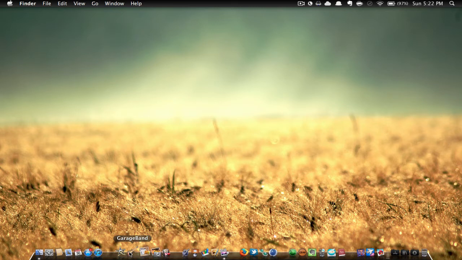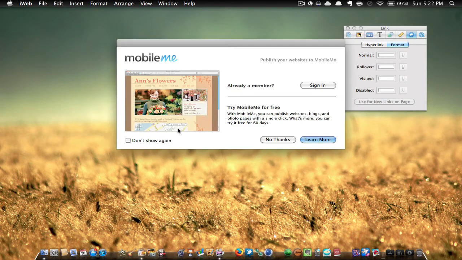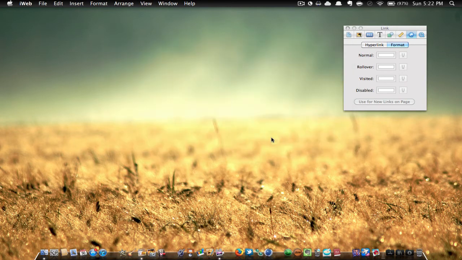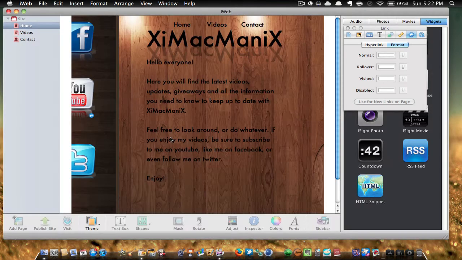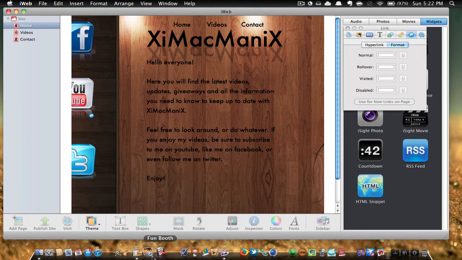It's pretty fun. Then I have iWeb. In iWeb, I'm currently making a website. This program allows me to make websites. As soon as I get enough subscribers, I'm going to be using my website. Here's a quick glance at what it will look like. I might change it a bit in the future, you never know. So it's just a quick look at that. This doesn't seem to be quitting.